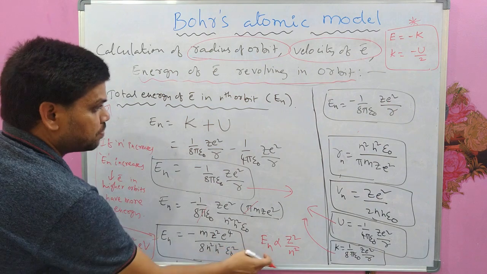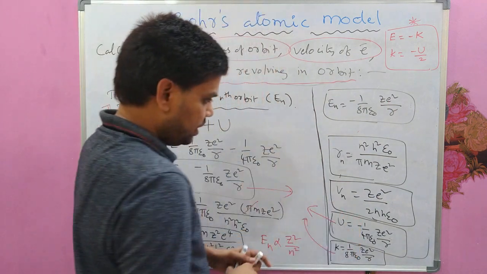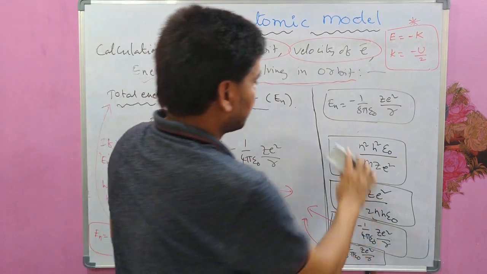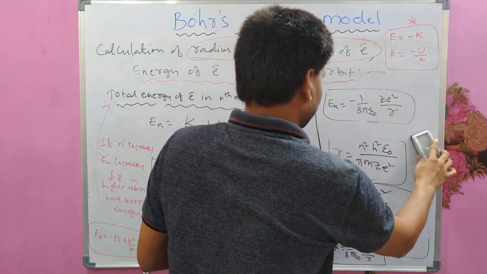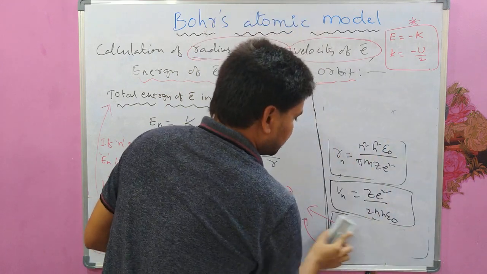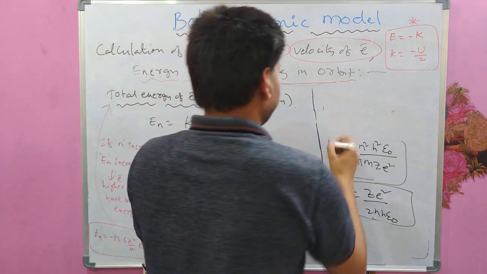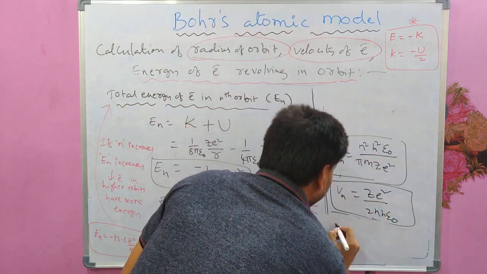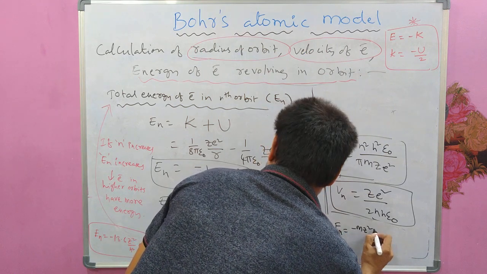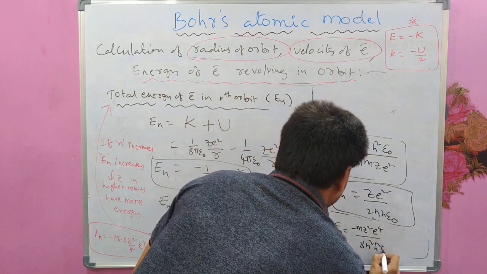And also these proportionalities. The final formula for En will be En equal to minus m Z square e power 4 by 8 n square h square epsilon naught square.